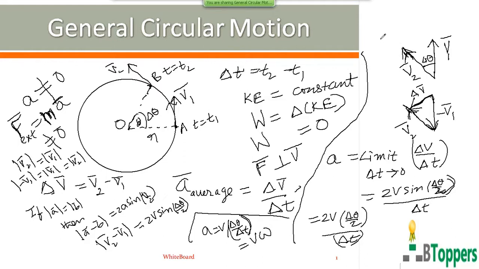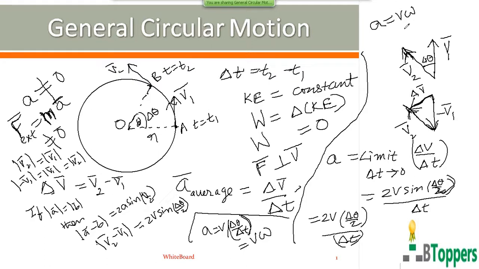So the magnitude of the instantaneous acceleration in uniform circular motion can be written as V into omega, and the direction of this instantaneous acceleration will be directed towards the center of the circular path. So when the time interval delta t tends to 0, this delta V bar will be exactly directed towards the center of the circular path at this point A.